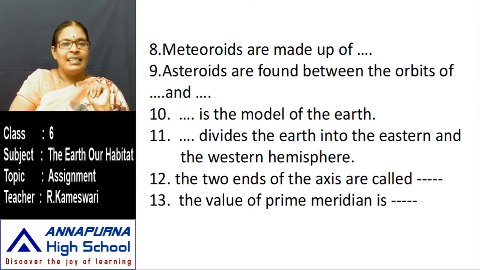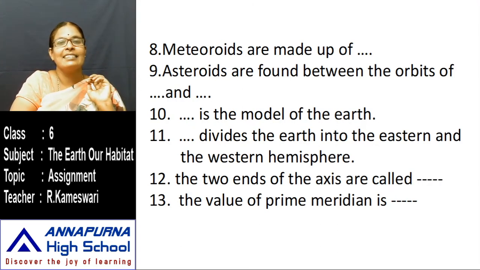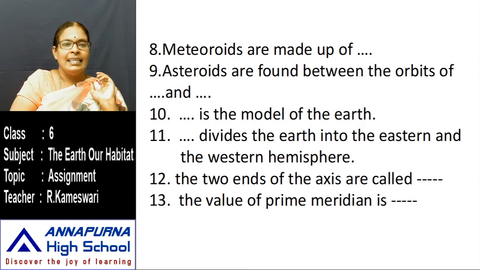Next, dash is the model of the earth. We know very well the answer of this bit. I showed it so many times in the class also. Dash divides the earth into the eastern and the western hemisphere.